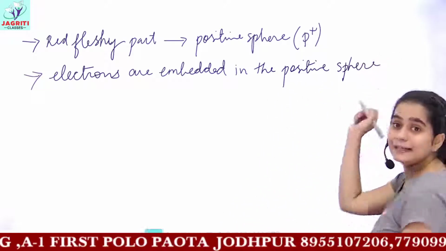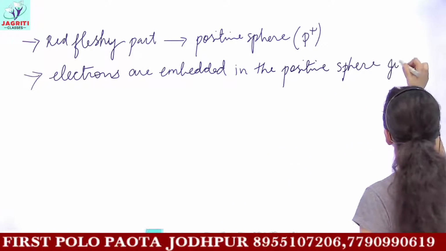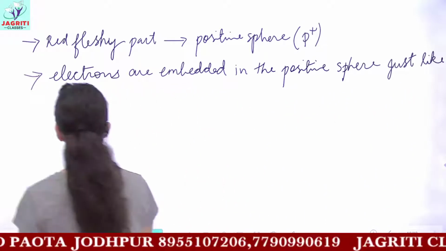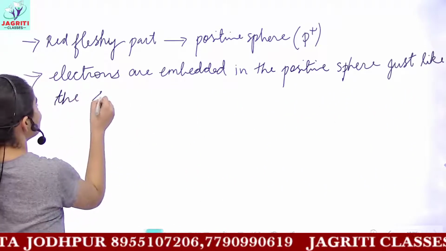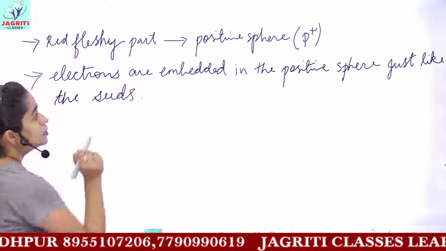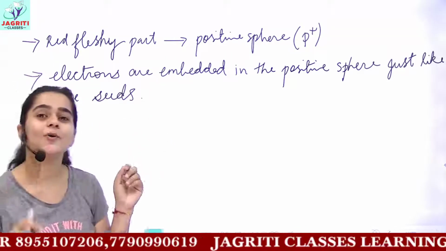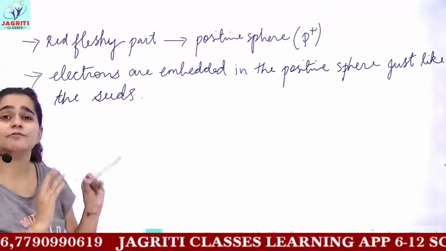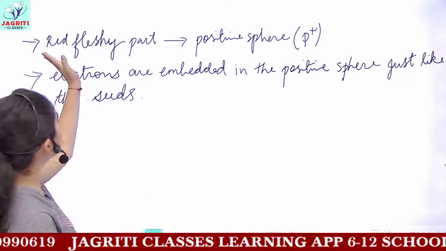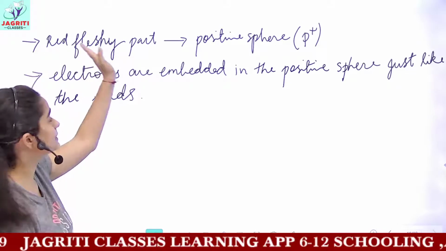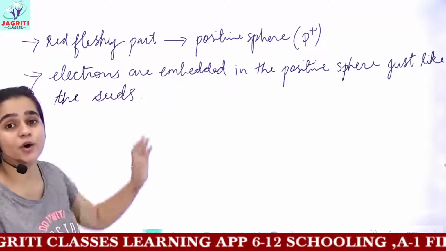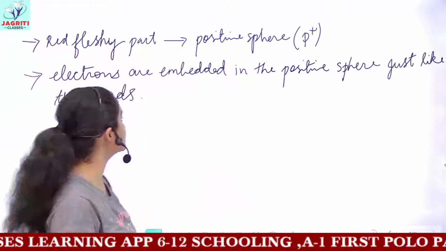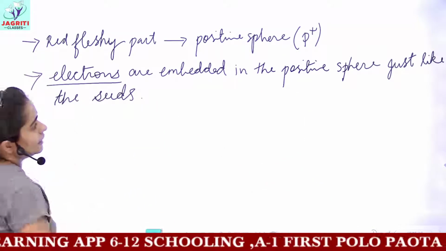Electrons are embedded in the positive sphere just like the seeds. So this was all about Thomson's model of an atom, and if you want to write the same in reference to plum pudding, you will write, in place of this red fleshy part, what? The pudding part or the cake part is the positive sphere, that is protons, and electrons are embedded in this